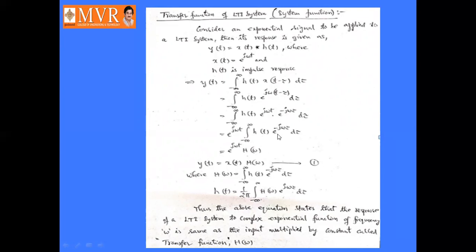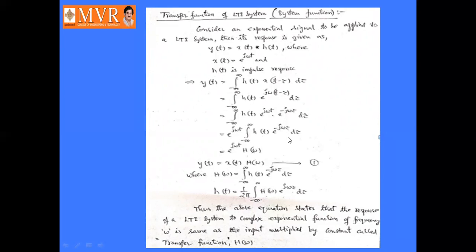This is nothing but the Fourier transform of h of tau, that is H of omega. So y of t is e power j omega t into H of omega, that is x of t into H of omega. Let it be considered as equation number 1.